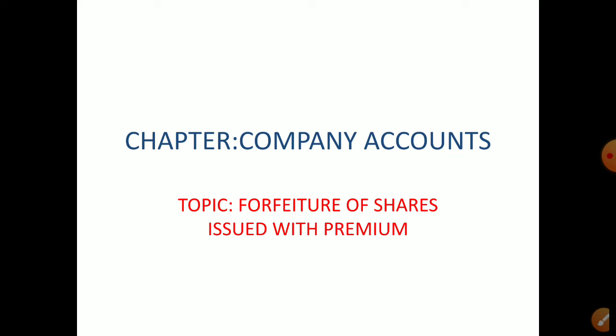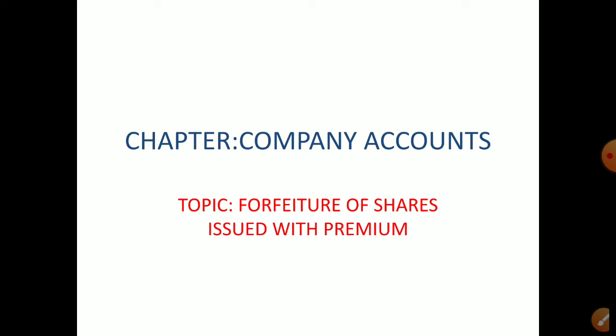Public companies are allowed to issue shares to the public. The public will apply for the shares and the company will collect that amount through installments. The main installments are application, allotment, and calls. They can be first call and second call, or first and final call, or first call, then second and final call.